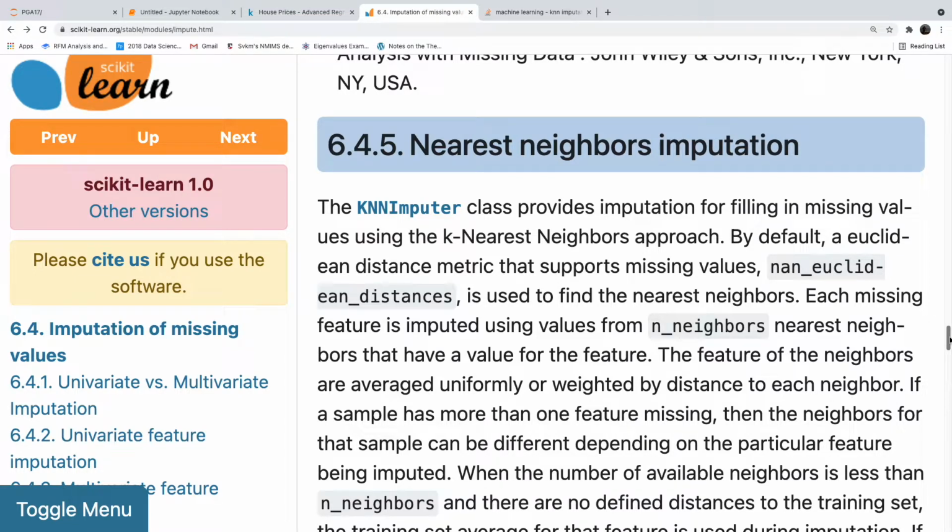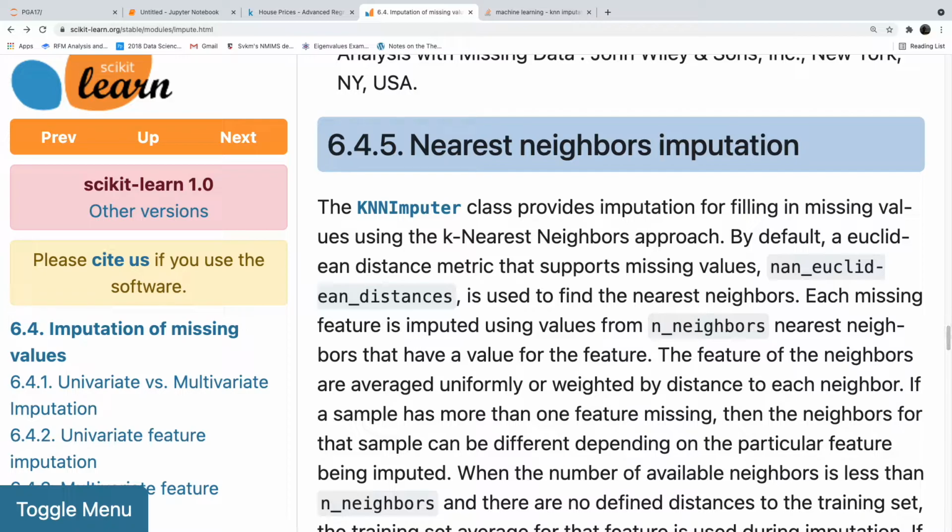If you say K is equal to 3, it will take the 3 rows adjacent to the row where the missing value is occurring, the 3 on the top and 3 on the bottom, and impute the majority value into that place, or it will impute the mean of those values. A majority voting will be done, and based on that, it will fill the missing value. That is the KNN imputation.